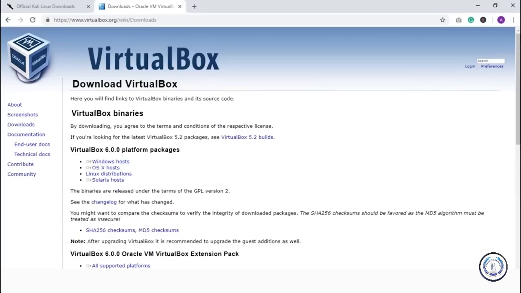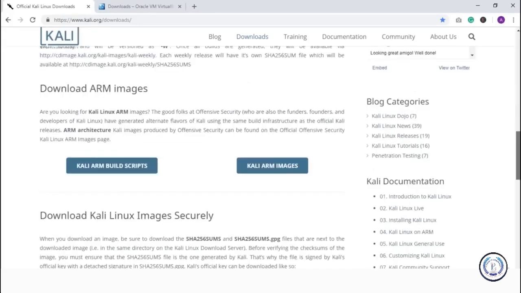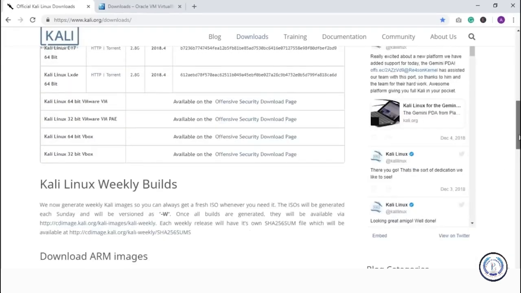I already have VirtualBox installed. The next thing you do is similar to what you've done with VMware. Go ahead and download the official Kali Linux image. Make sure you don't download any duplicate versions of the ISO file from other websites. Make sure you download it from the original website. If you want to do it from the beginning, go ahead and download the ISO file here, or the torrent, or you can just download the image for VirtualBox here for 64-bit, and you have an option for 32-bit as well.